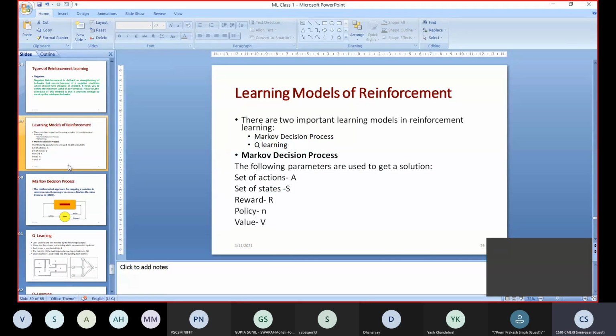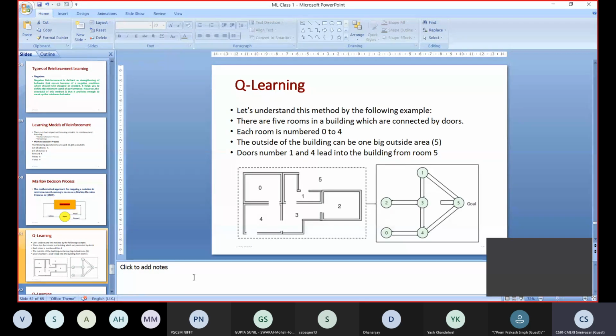Next, learning models of reinforcement. There are two important learning models in reinforcement learning. One is Markov decision process, another one is Q learning. First we will see Q learning before going to Markov decision process, because that will be a little easier to understand before coming to the Markov decision process. Okay, let us take one example.